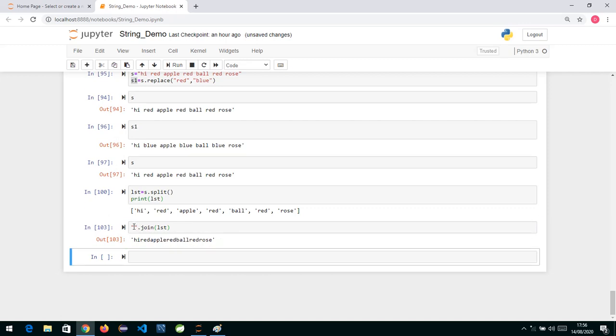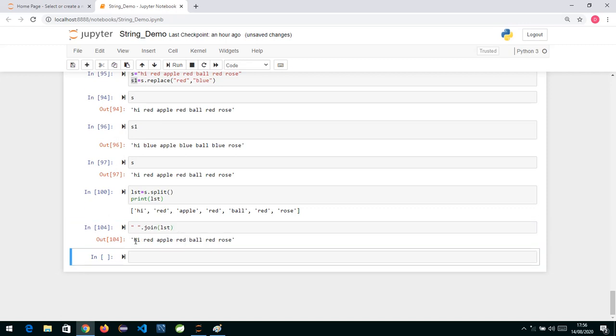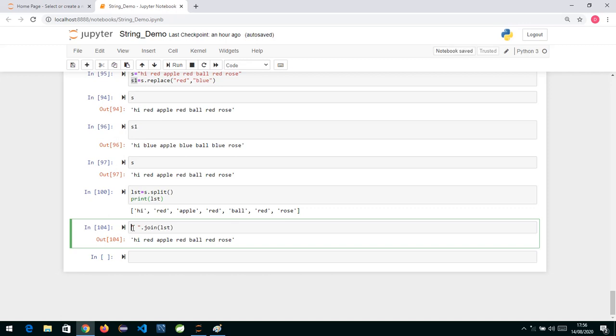And if I specify space over here, then inside the string which is formed, the words which we have inside this list, this whole list, are converted into a single string, but these individual words are separated by space. So join basically is used to concat a string from an iterable. You specify any iterable over here, and it is going to convert it into a string. And when it is doing concatenation, we specify what the string should be joined by.